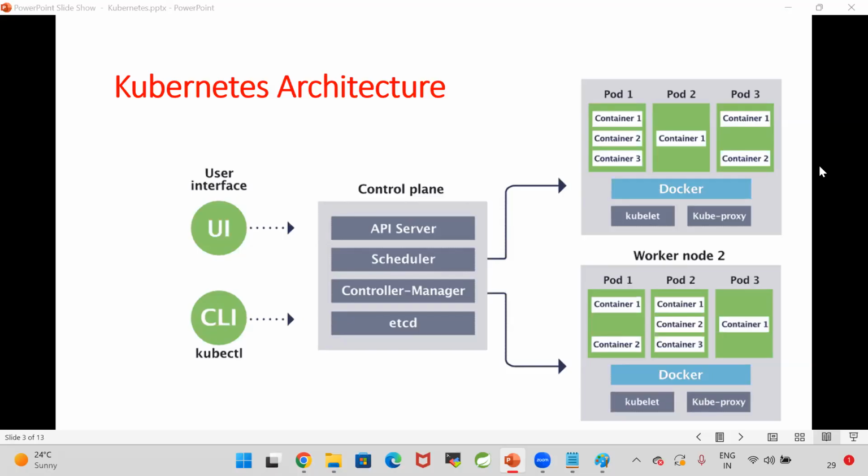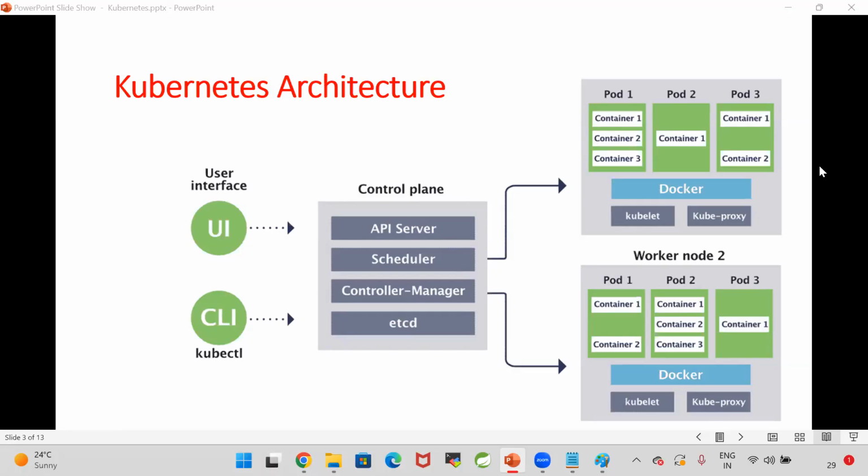Worker nodes will be connected to the control plane. For every worker node, one node agent will be available. That node agent is called a kubelet. Kubelet will give all the worker node information to the scheduler. Based on the worker node information, the scheduler will decide which worker node the container should be created in. Once it is decided, the controller manager will send that task to that particular worker node. In that worker node, our container will be created.